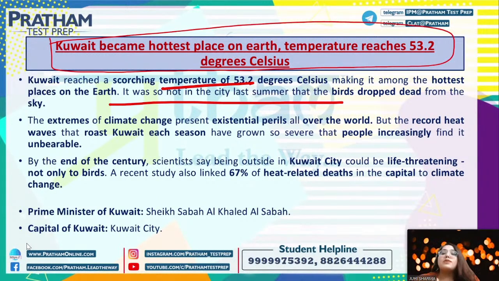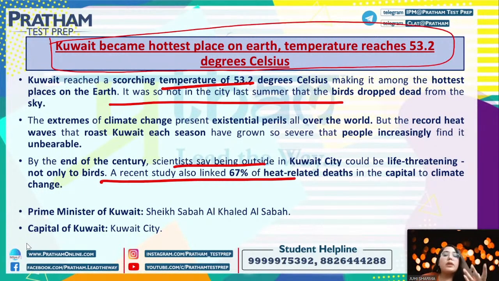Kuwait City is the capital of Kuwait. Because of climatic changes, 67% of the deaths were related to heat. It has become so hot, not only for animals and birds, but for human beings too, right?